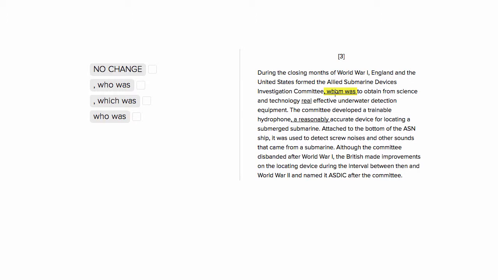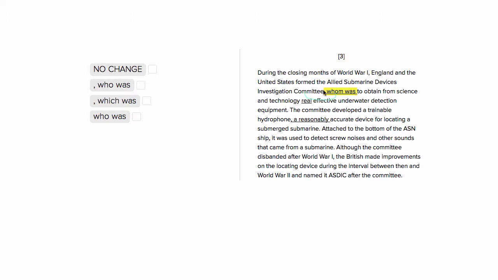So we see here in this underlined part, this "whom was." We're going to want to take this "whom was" and apply it back to this Allied Submarine Devices Investigation Committee. Oof, that's a mouthful. Okay, so what we're going to want to do is see which pronoun will effectively allow us to modify this committee.